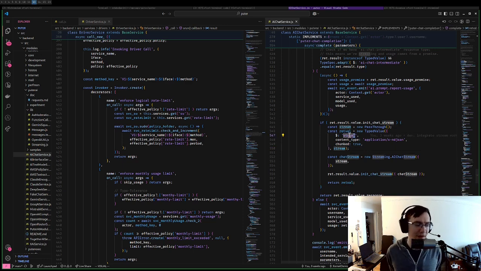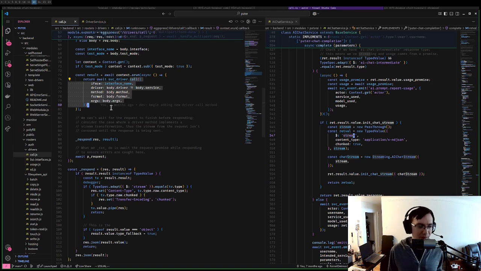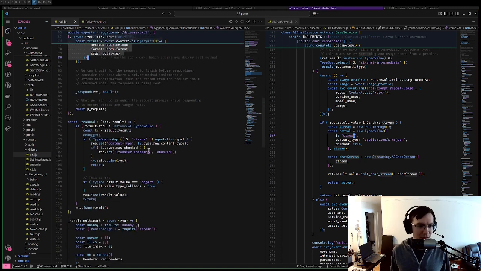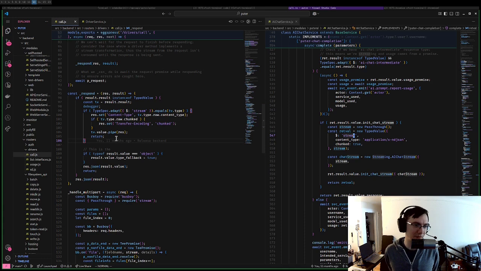This stream is a generic stream. It doesn't know anything about AI services, for example. It's just a stream for newline delimited JSON. Driver service could maybe handle it, but we're actually one level up from that. We're in the route by the time we're dealing with this stream, and we don't even iterate over the stream. We just pipe it to the response.